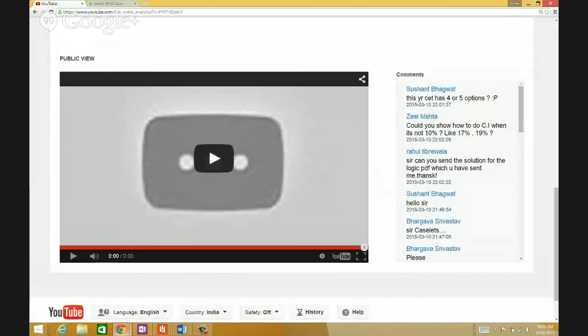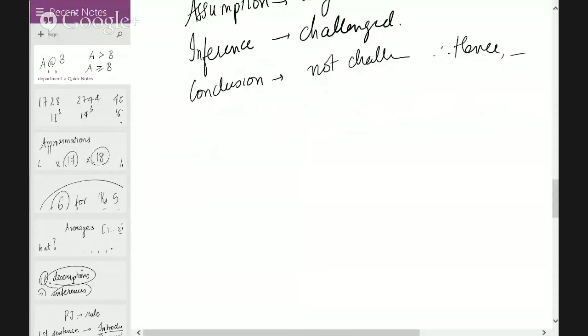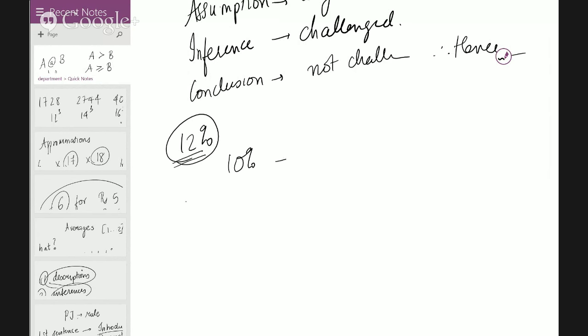Could you show how to do CI when the rate is not 10%, like 17 or 19%? Let's say the CI percentage is given to you as 12%. In such cases, either the question will have approximation, or if it doesn't, do it as 10% only, raise it till 3 years, making it 33.1%, and slightly above this will be your answer for 12%.